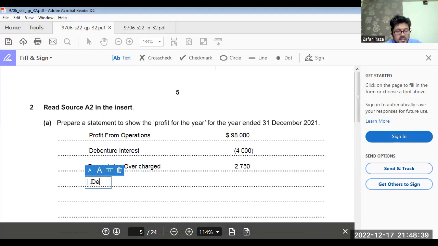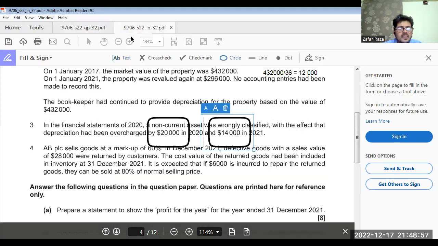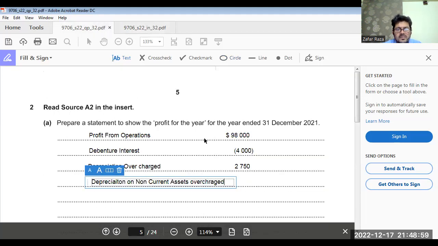Depreciation on non-current assets overcharge. That is 14,000. Okay. Now, next.